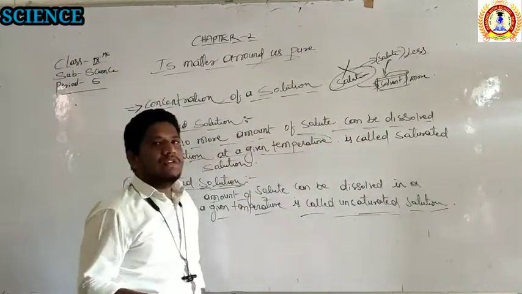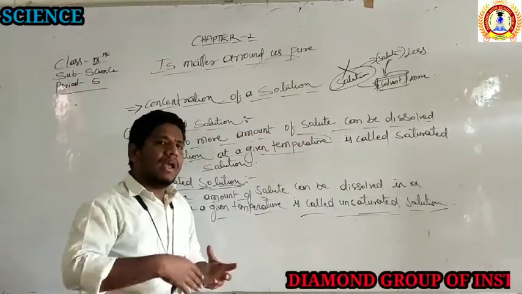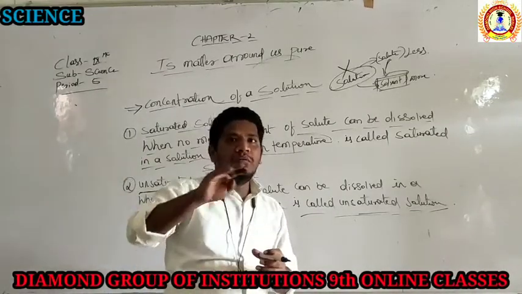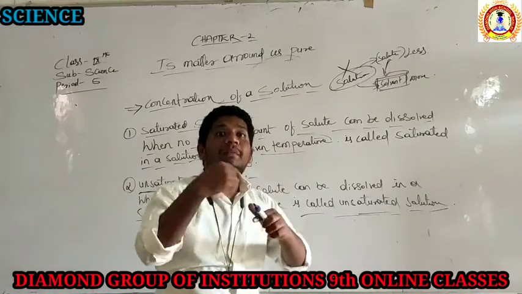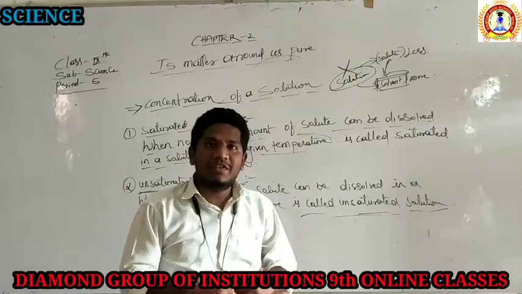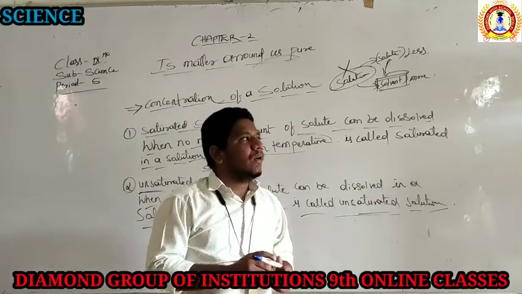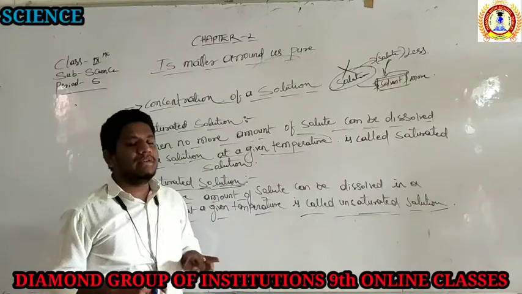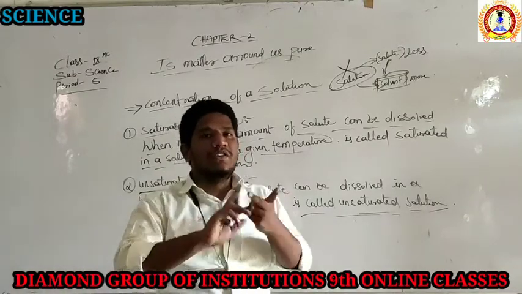In the unsaturated solution we can add more solute particles. At one level when we cannot add, that becomes saturated. So for the concentration of the solution, we discussed two factors. One is a saturated solution.